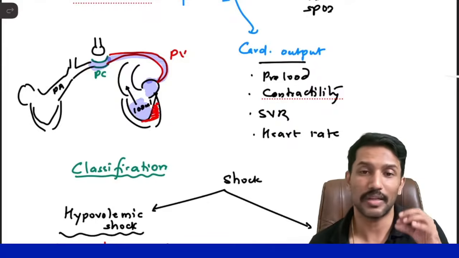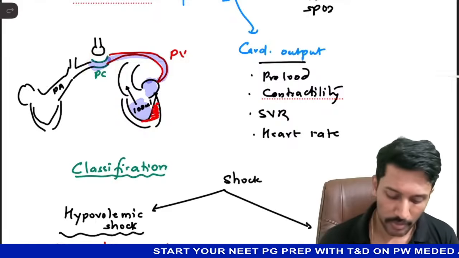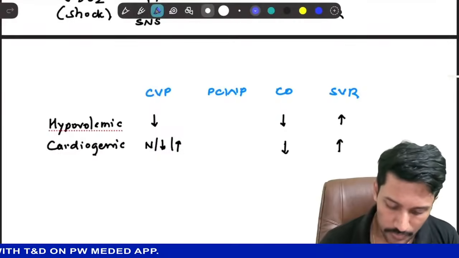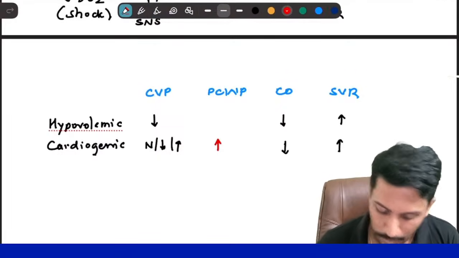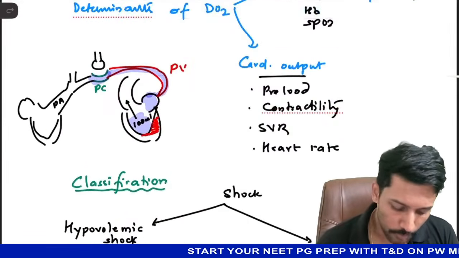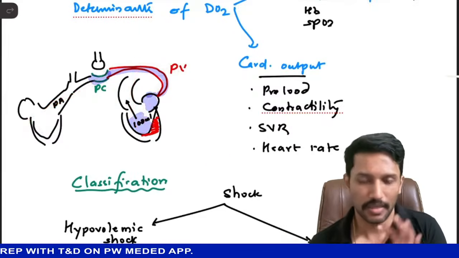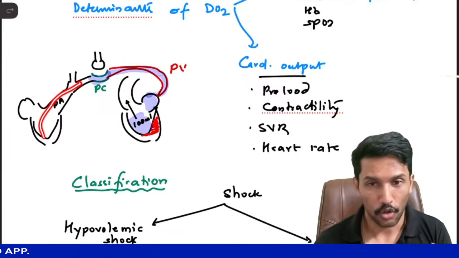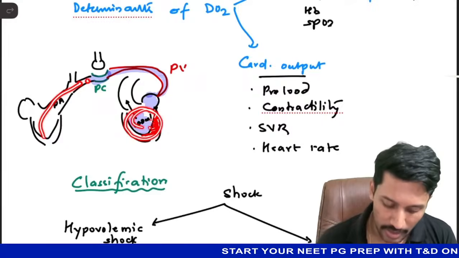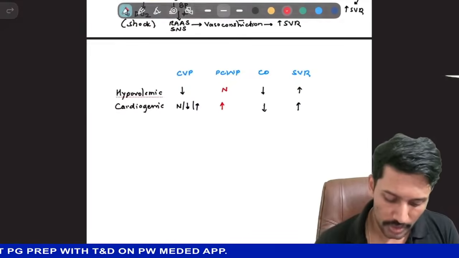That's what we call pulmonary capillary wedge pressure. Indirectly, it's a pressure of pulmonary capillaries. So it increases whenever pressures in the left side of the heart are high. That means in cardiogenic shock patients, you will have increased pulmonary capillary wedge pressure. But that is normal in hypovolemic shock, because in hypovolemic shock, the amount of blood reaching the right heart was less, so the amount of blood reaching the left heart was less, so that's why less blood was ejected by the left heart. Here, the amount of blood reaching the right heart is normal, right? So blood volume is normal, but still because of some problem in the heart, it is not able to eject. That's cardiogenic shock.